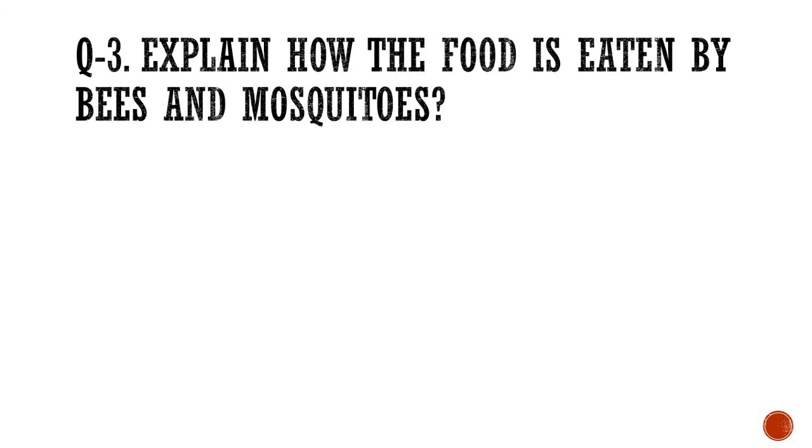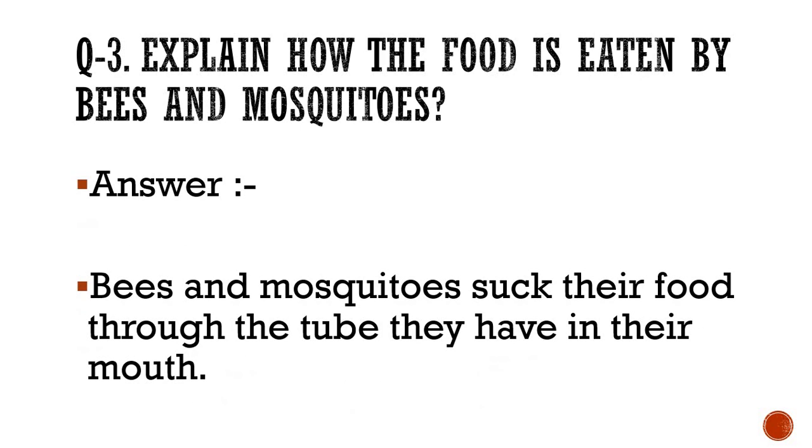Number 3. Explain how the food is eaten by bees and mosquitoes. Answer is very easy. Bees and mosquitoes suck their food through the tube they have in their mouth. That means their mouth is structured in such a way that they have tubes, straw-like structures, and they suck the food from it. So please don't write this, you can make your own answer.